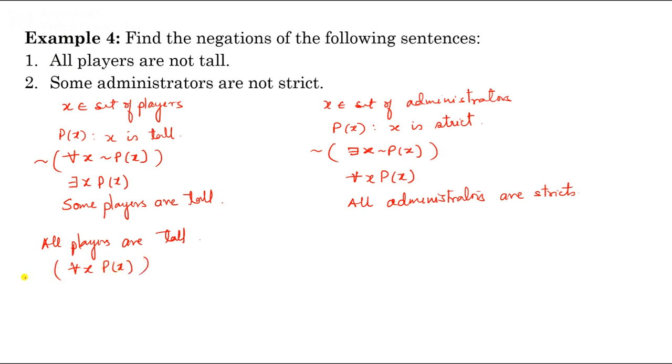If I negate this, for all x px, then this is there exists x and negation of px, that is some players are not tall. So this is the negation of this sentence. So in this way you can find the negation of the sentences. So the easy way is to first symbolize the sentences, then you will get the clear idea what is the negation of a sentence.